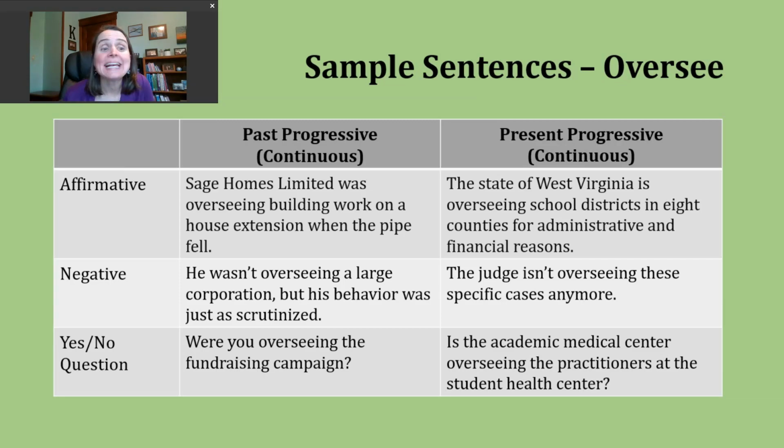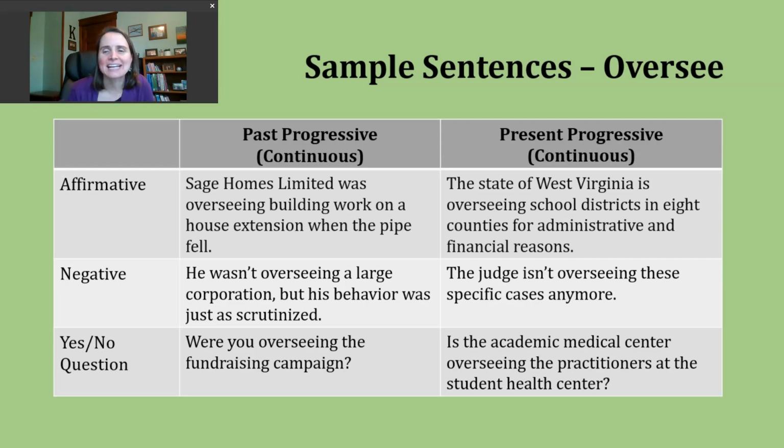Now let's talk about making a negative present progressive sentence. Again, we pay attention to our subject. We use the form of be that matches, then not, and then the ing form of the verb. Now, we can combine are not into the contraction aren't. We can combine is not into the contraction isn't, but there is no contraction for am not. So those should always stay two separate words.